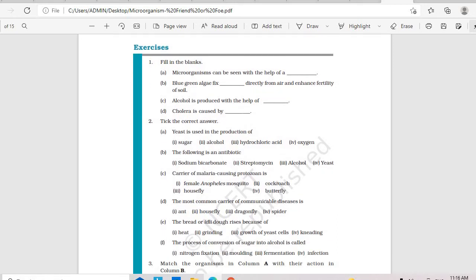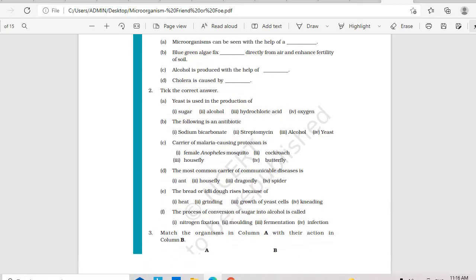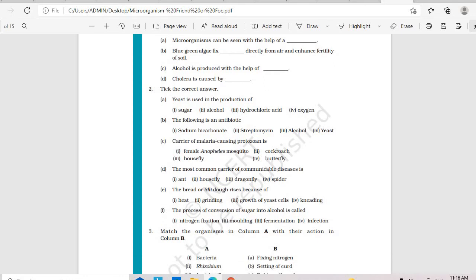The most common carrier of communicable disease is the housefly. We all know that. Bread or idli dough rises because of growth of yeast cells. The process of conversion of sugar into alcohol is called fermentation.